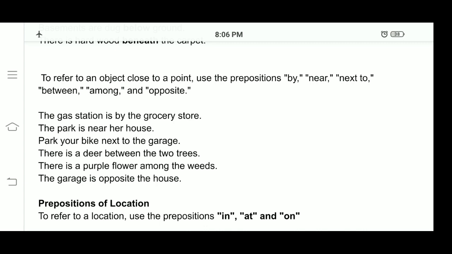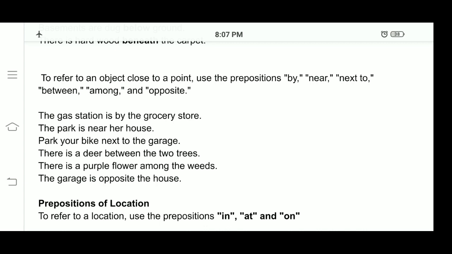By. Okay. The park is near her house. Near is also a preposition here. Park your bike next to the garage. Next is also a preposition. Next to: we are referring to an object that is close to a point.